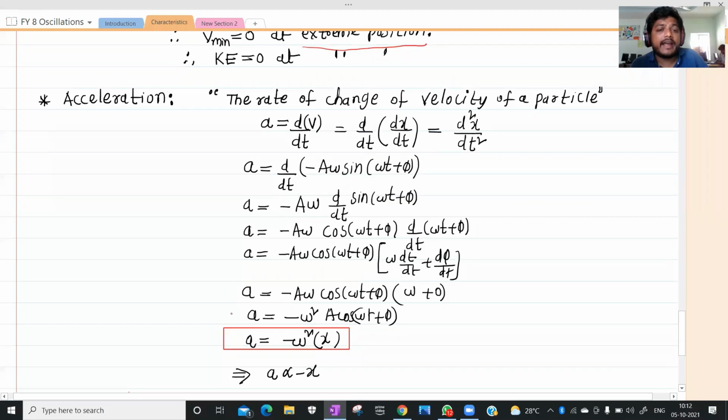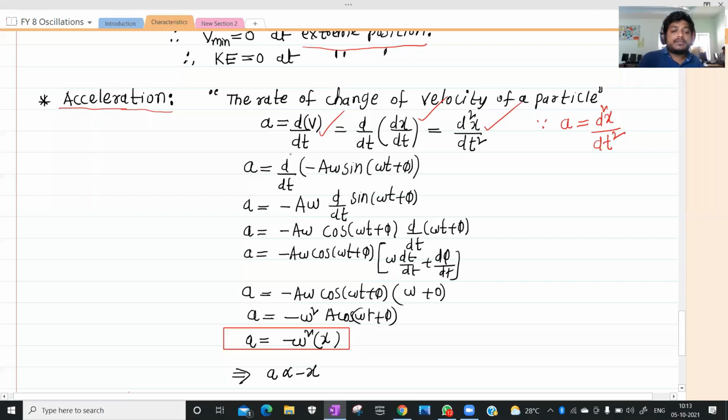Next we discuss acceleration. The rate of change of velocity of a particle is nothing but acceleration. That is a equals dv by dt. And d by dt of v is nothing but d by dt of dx by dt, which is d square x by dt square. Very, very important: a equals d square x by dt square.